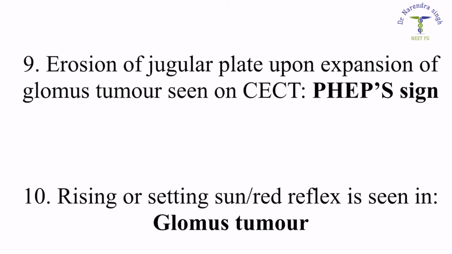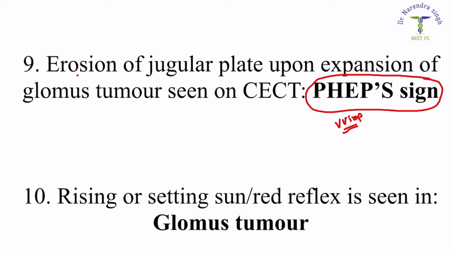Question number 9, which says erosion of the jugular plate upon expansion of glomus tumor seen on CECT. I want to say that everyone should learn this question. It cannot be left behind because this is the most common question from the glomus jugulare part, repeated every second year.